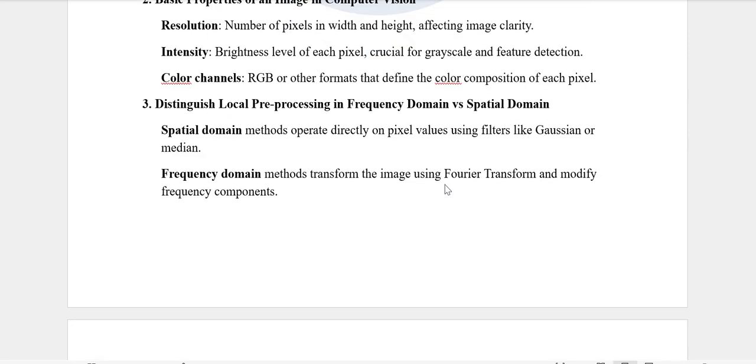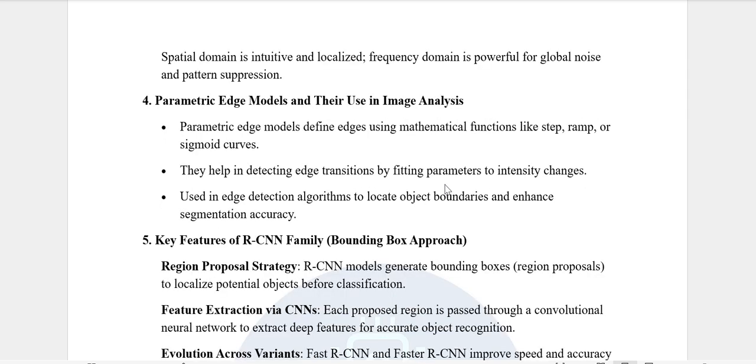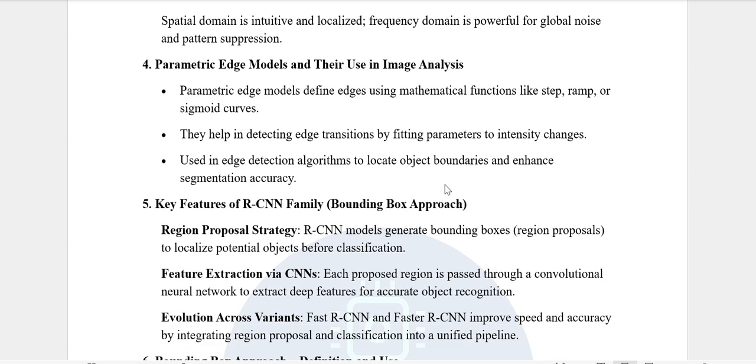Distinguish local preprocessing in frequency domain versus spatial domain. Spatial domain methods operate directly on pixel values using filters like Gaussian or median. Frequency domain methods transform the image using Fourier transform and modify frequency components. Spatial domain is intuitive and localized. Frequency domain is powerful for global noise and pattern suppression.